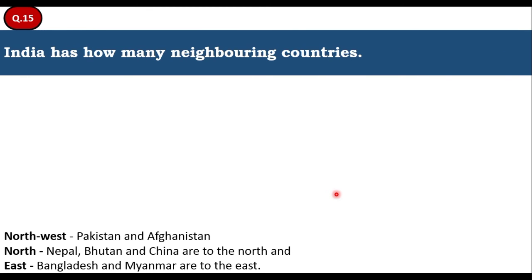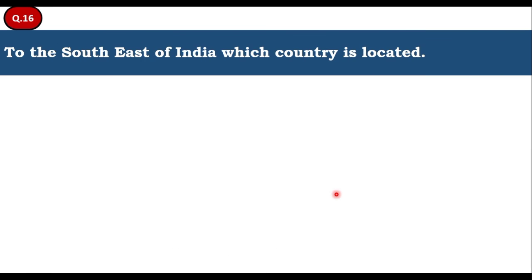Let's move to the next question. India has how many neighboring countries? 8, 7, 4, 3. Yes, India is having 7 neighboring countries. In the northwest, we have Pakistan and Afghanistan, in the north we have Nepal, Bhutan, and China, and in the east we have Bangladesh and Myanmar. Therefore option B is the right answer for this question.